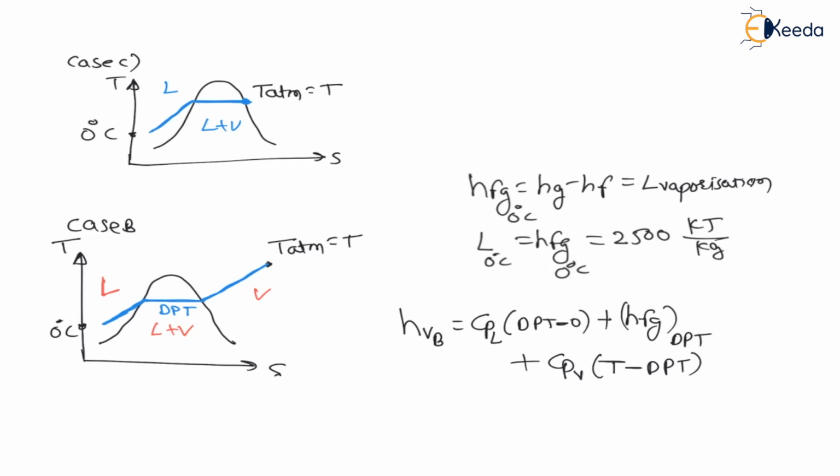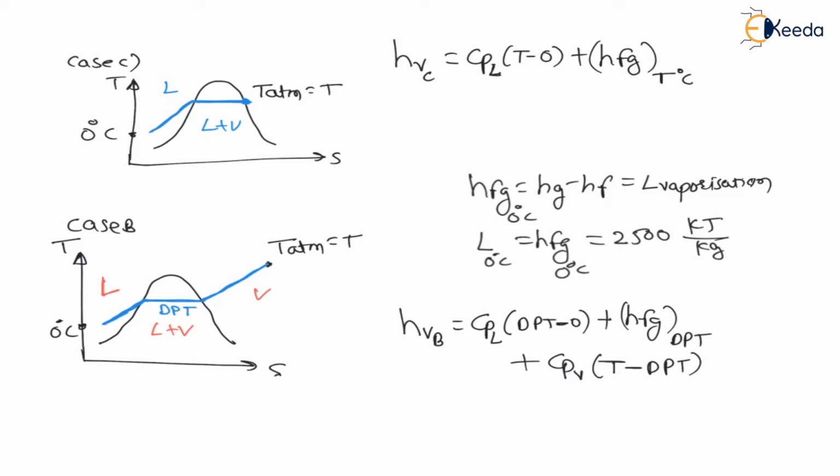Now, if I want to calculate total enthalpy of vapor for C, there will be enthalpy of liquid from 0 to atmospheric temperature, which is Cp of liquid, specific heat at constant pressure for liquid, into T minus 0, plus at atmospheric temperature there is latent heat, HFG at atmospheric temperature, at T degree Celsius. This is how we can calculate enthalpy of vapor for different given conditions.